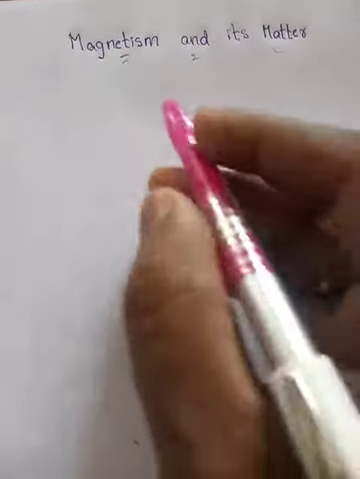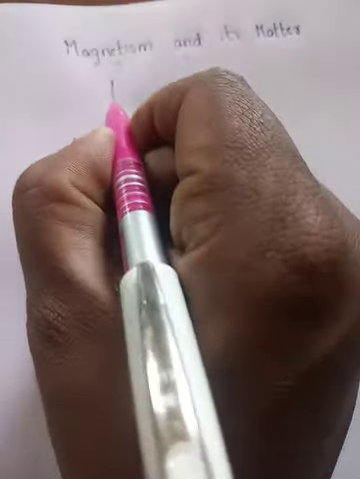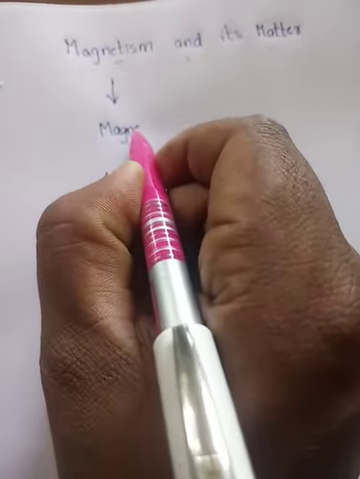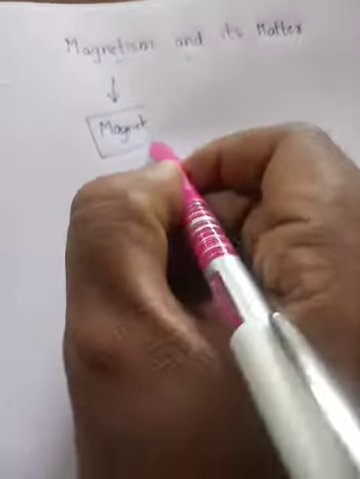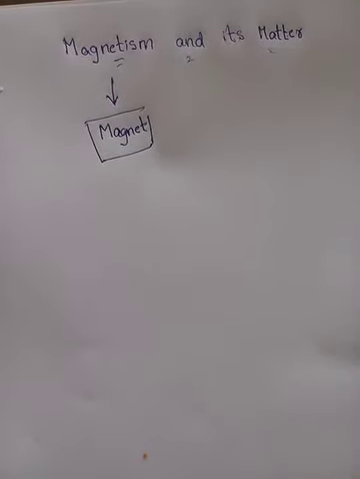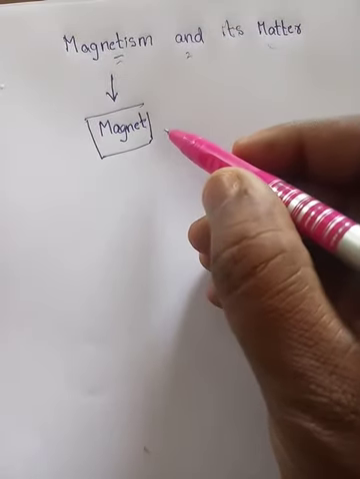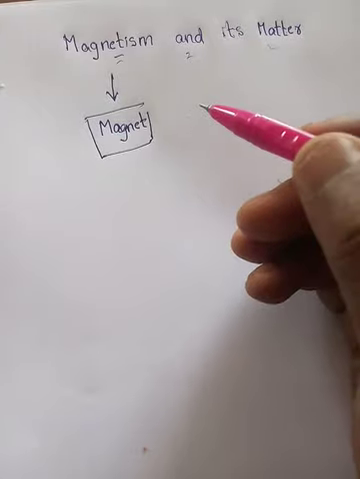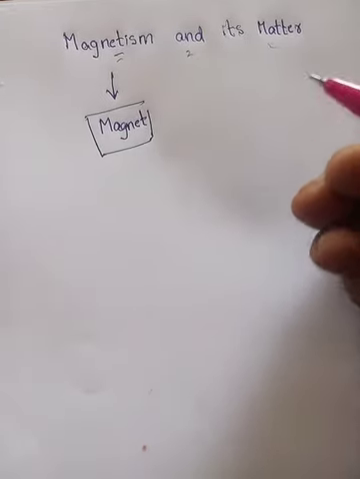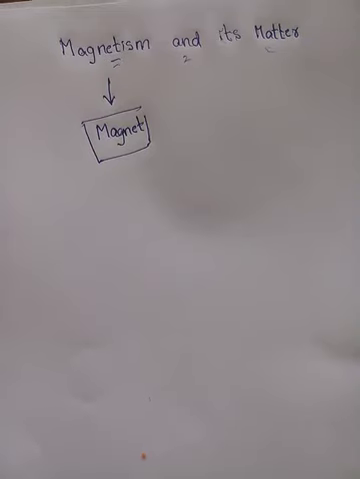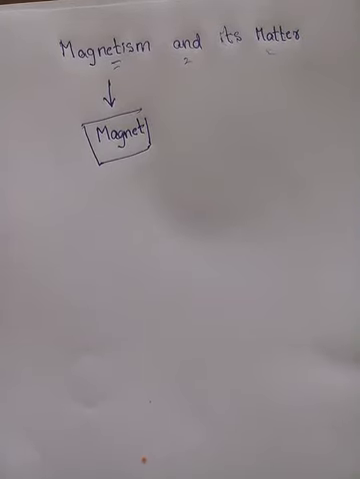Let us first know what magnetism is. Magnetism is based on a device called a magnet. What is a magnet? A magnet is a substance which attracts small pieces of iron, steel, copper, nickel. So it has the property of attraction. This is called a magnet.